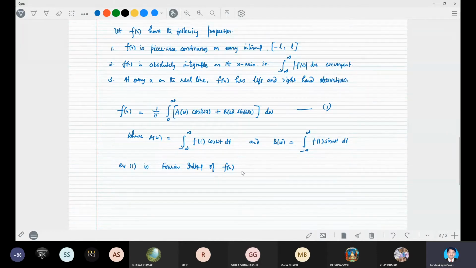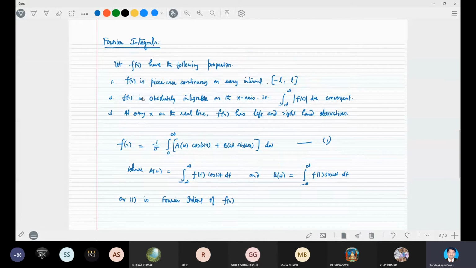Okay. Hence the Fourier integral representation of any function which is piecewise continuous in an interval, f x is absolutely integrable on the x-axis, and it has left and right derivatives at every point x on the real line.